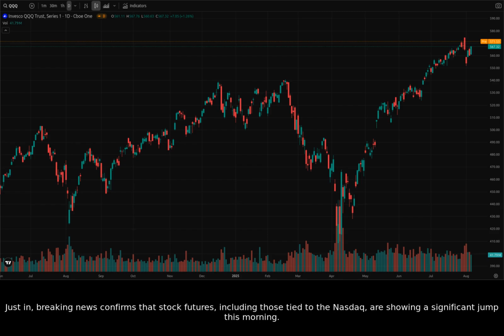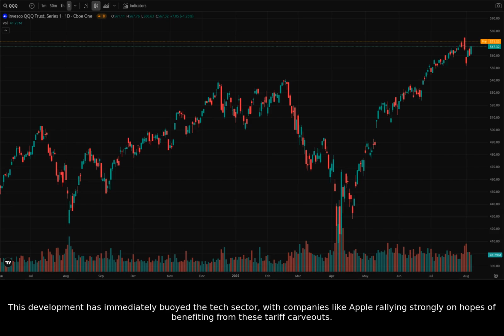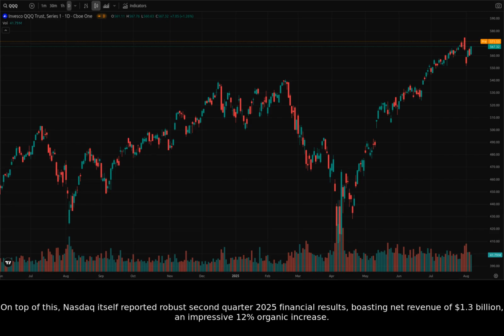Just in, breaking news confirms that stock futures, including those tied to the Nasdaq, are showing a significant jump this morning. This positive sentiment stems from President Donald Trump's announcement of new chip tariffs, which surprisingly include broad exemptions for key components. This development has immediately buoyed the tech sector, with companies like Apple rallying strongly on hopes of benefiting from these tariff carve-outs. On top of this, Nasdaq itself reported robust second quarter 2025 financial results, boasting net revenue of $1.3 billion, an impressive 12% organic increase.